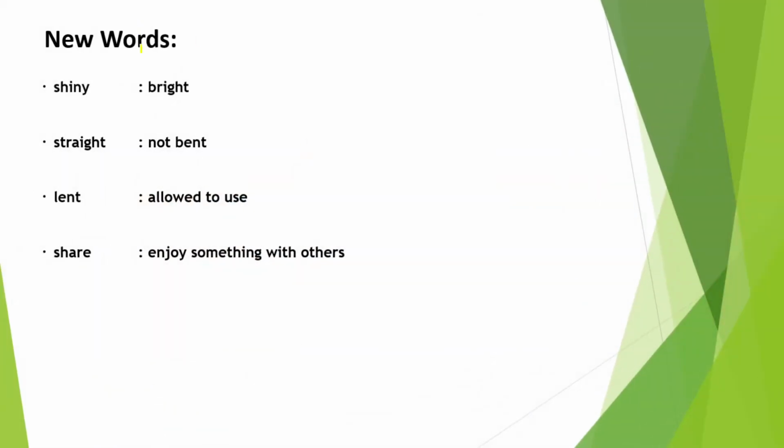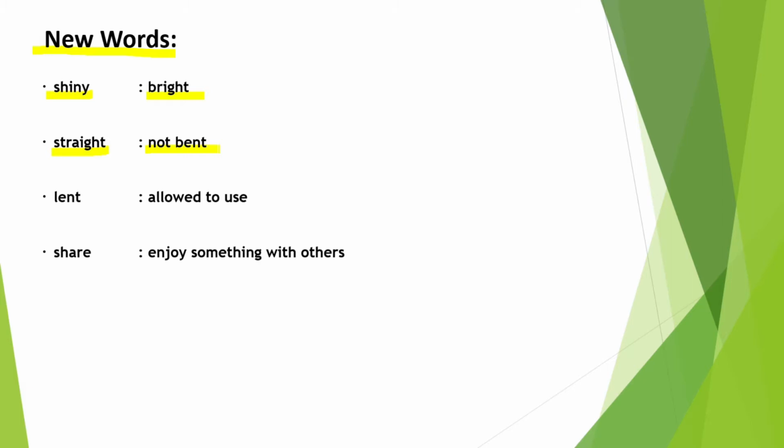Okay children, so now before starting the poem, let's have some new words. The first word here is shiny. Shiny means bright, something that is so bright, that is called shiny. Then straight. Straight means not bent, something which is so straight, something which is not bent.